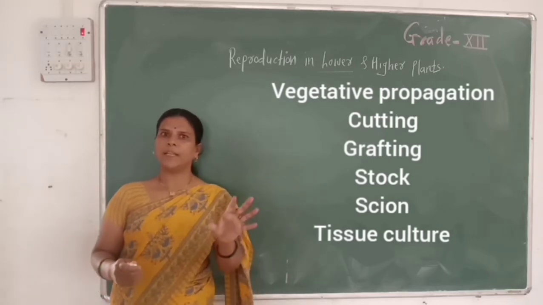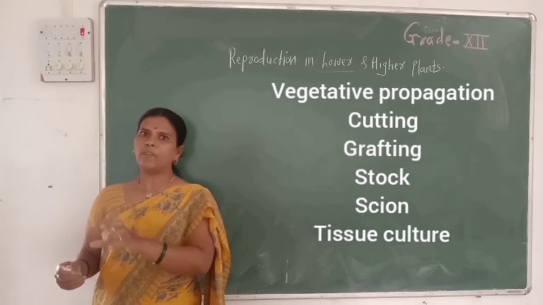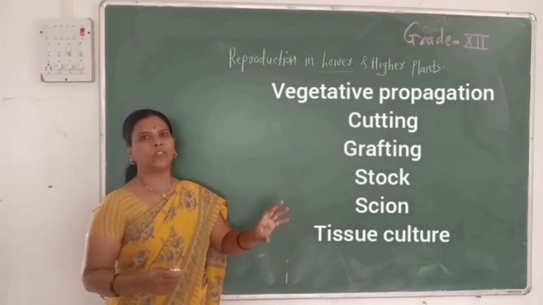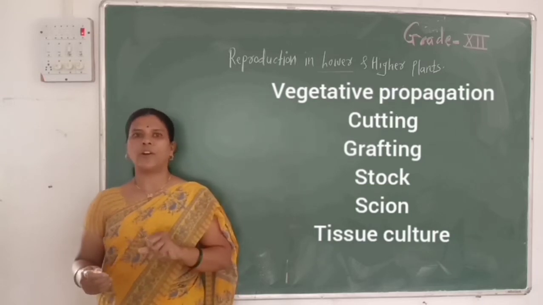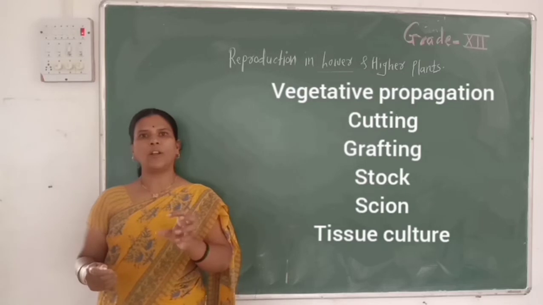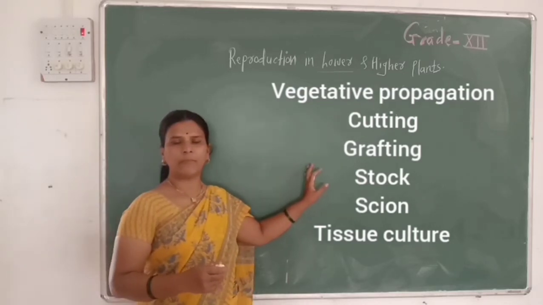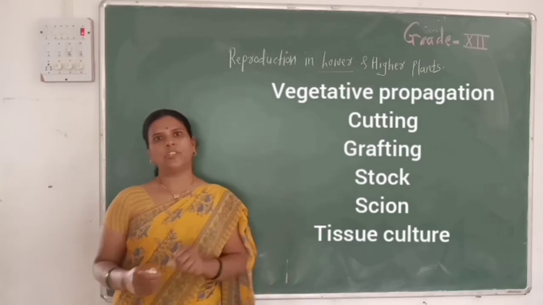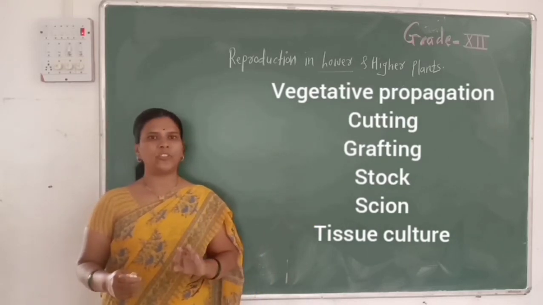For example, in roses and bougainvillea, stem cuttings are used for propagation. While in blackberry, root cuttings are used for propagation, and in Bryophyllum, leaves are used for propagation. These are the different examples of methods of vegetative propagation. Then there are three methods of artificial vegetative propagation.